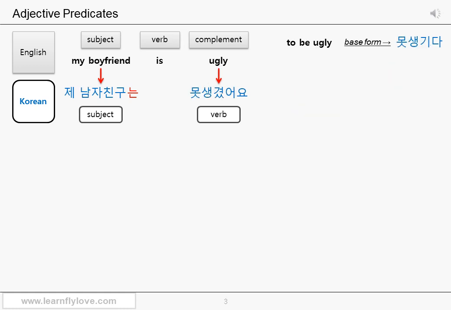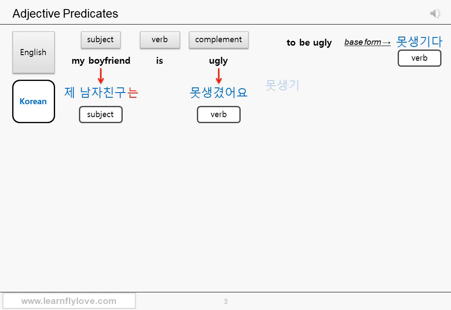Next sentence. My boyfriend is ugly. As the word which means handsome is a verb in Korean, the word which means ugly is also a verb. The base form is 못생기다. As I said, 잘 basically means well. 못 here basically means cannot or not capable. In my opinion, 못생기다 doesn't sound as mean as English ugly. It sounds kind of cute, but it's just my opinion.